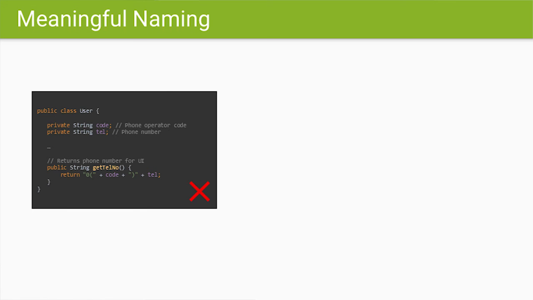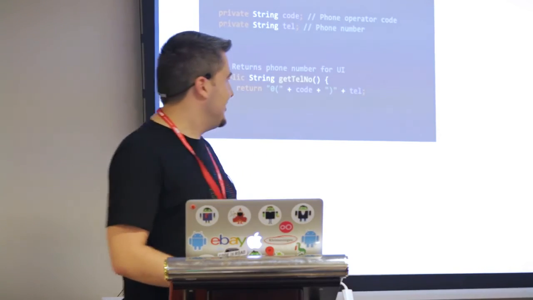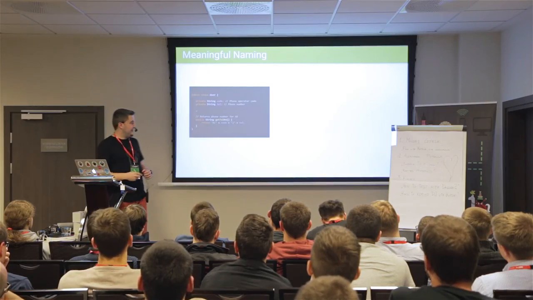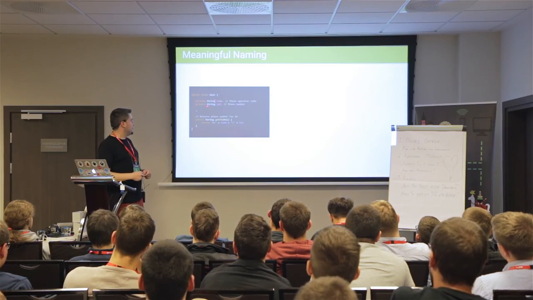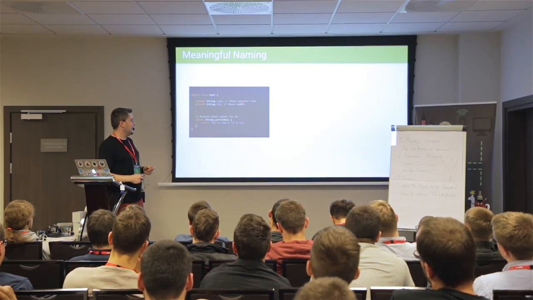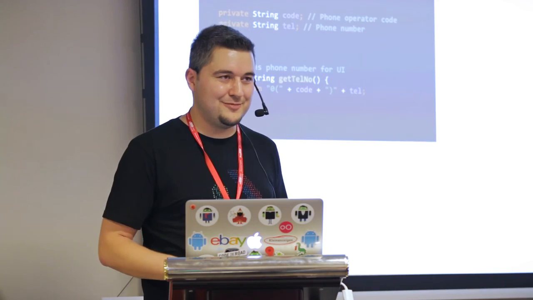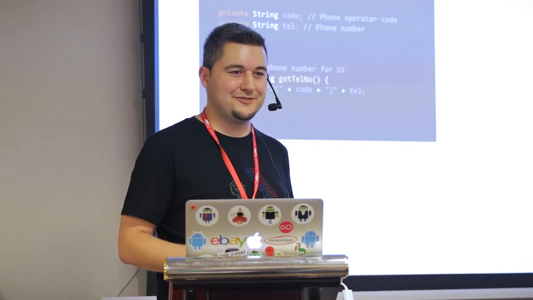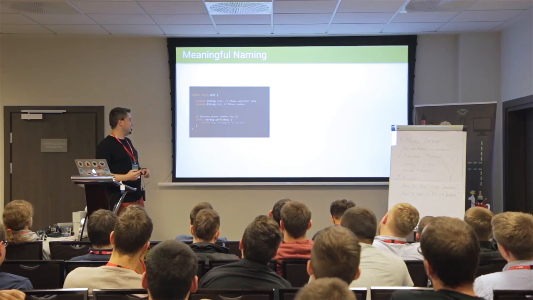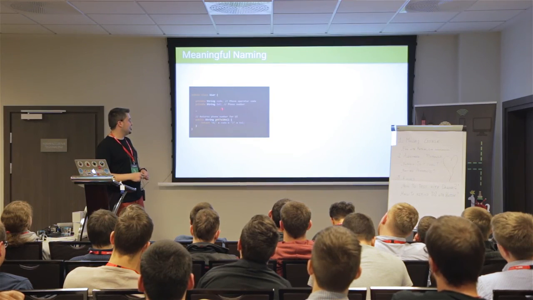Probably this is one of the last ones. Please give meaningful names to your fields and methods. So here we have a User class, which has a code, which is described as phone operator code in a comment, but none of us read comments, right? And it has a tel, and it has a getTelNo, which doesn't actually return.